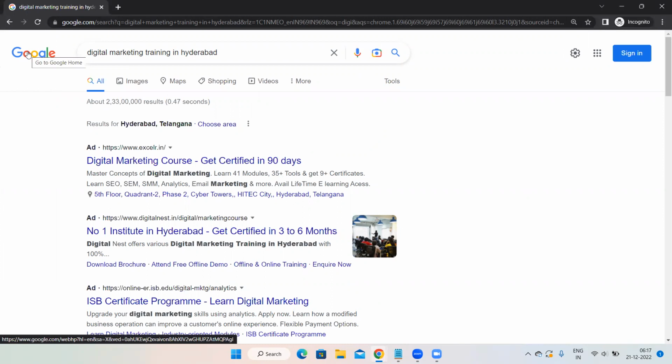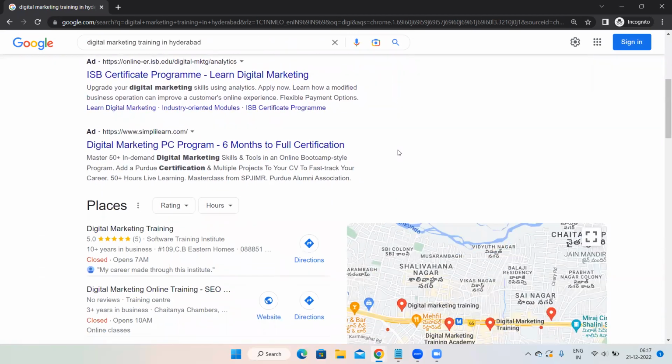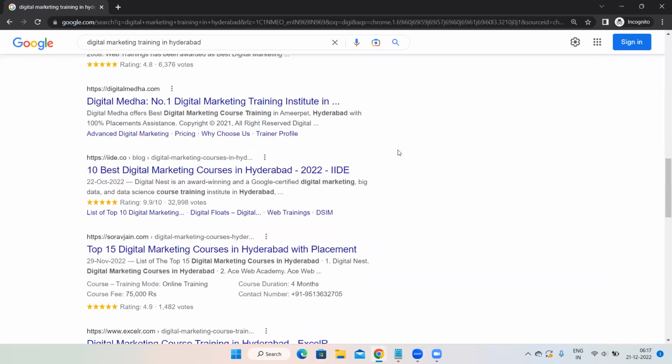Why are we telling it as a search engine? Because we are searching for something over here. Then what Google is doing, the moment you search for something, Google is showing you few results. And where Google is showing you the results, it is showing on a particular page, right? Now this is a white page. On this particular page, Google is showing you the results. So this complete page, whatever you are able to see for every keyword, you are able to see the results. And this page, wherever you see the results, is known as search engine result page. Now is it clear?